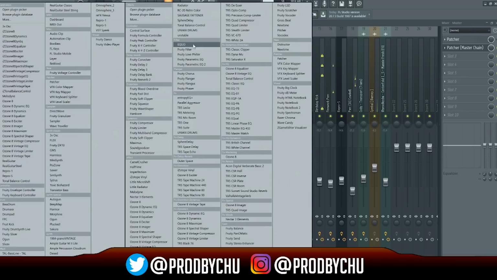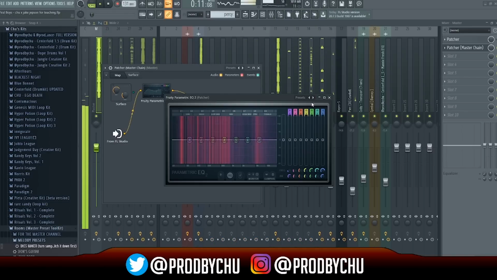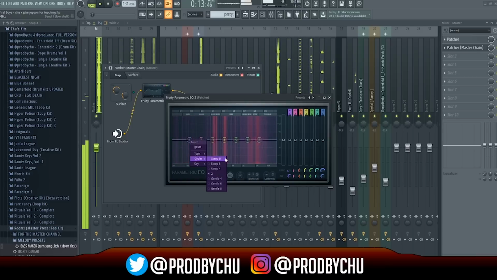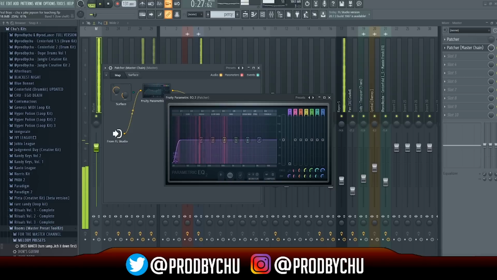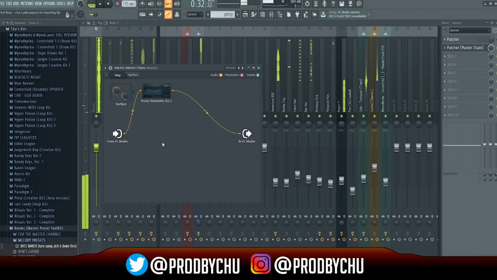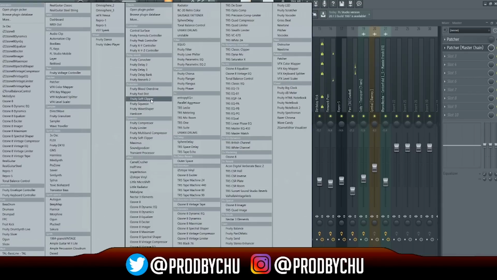Once I have Patcher open, the first thing I do is add a parametric EQ2. I go to band 1, right click it, and make the slope as steep as possible. Then I set this EQ band to cut out all frequencies under 25 Hz, and that's it. This is done because your mix literally does not need those frequencies. All they do is make your beat sound slightly more ass. The human ear cannot clearly perceive those frequencies and will unconsciously process it as nonsense noise. You don't want nonsense noise in your beat. EQ that out.